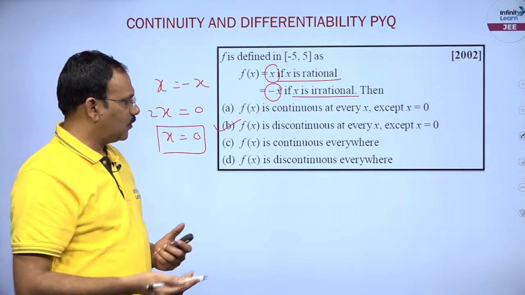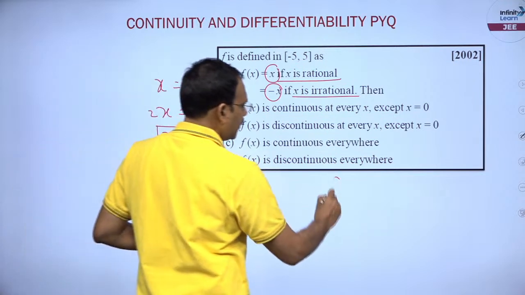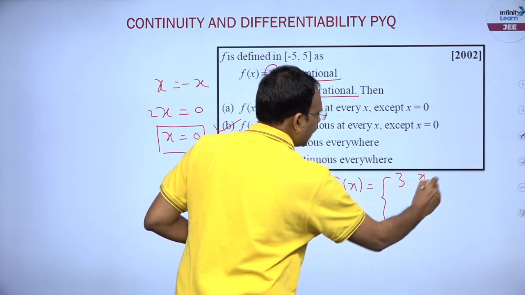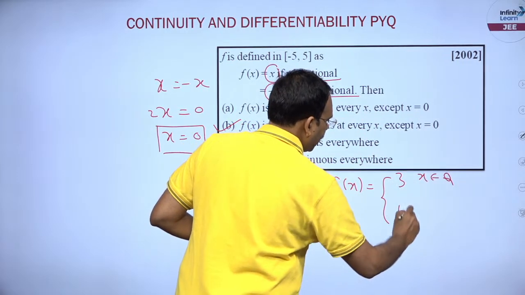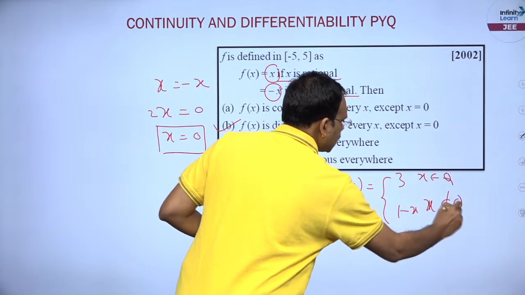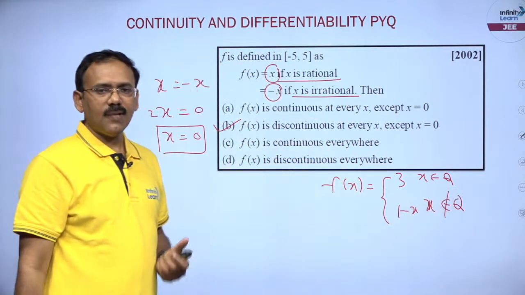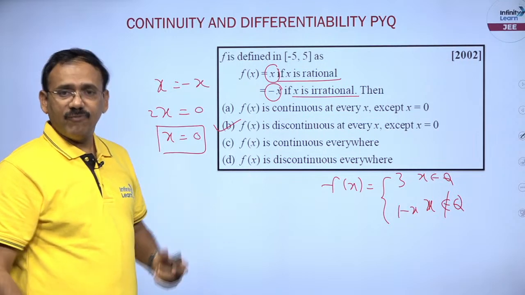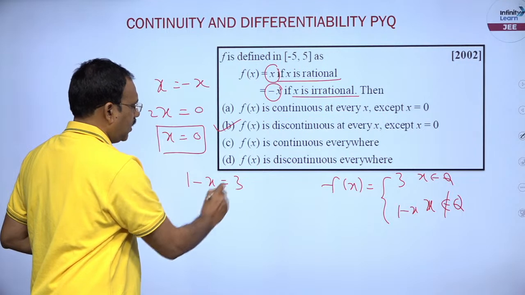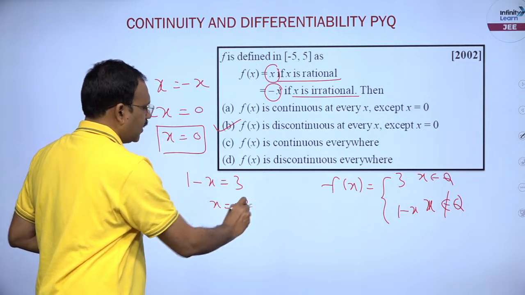Let me write one more question of that kind, friends. F of x is given like 3 if x is rational, 1 minus x if x is irrational. Can you just try to answer this? Very simple, you just see where 1 minus x value becomes 3, so x value is minus 2.